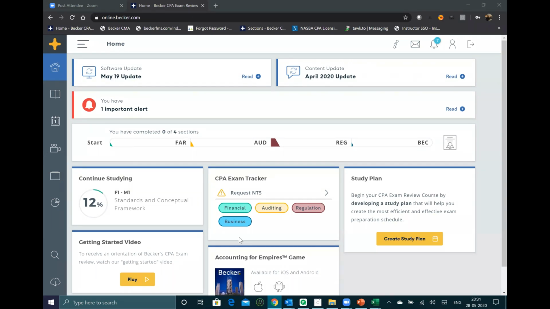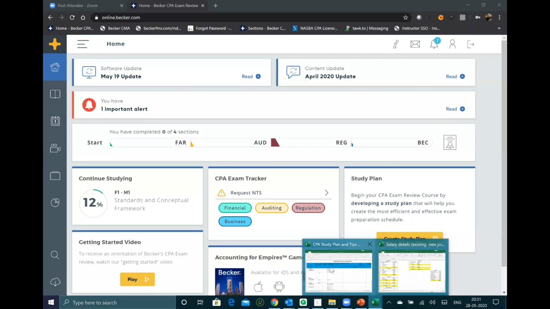Today's session, we'll be talking more on the CPA study plan, as I have received a lot of emails from a lot of the students on how they have to plan it and how to structure these particular sections. So today I'll be talking more on that particular front itself. So straight away going into the study plan which I prepared.